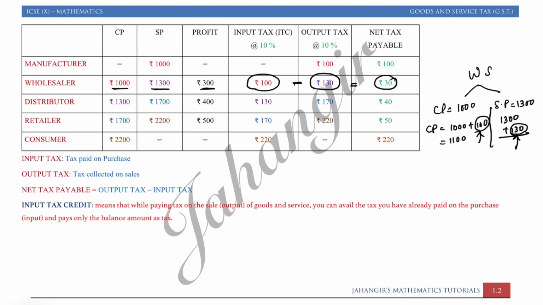While purchasing the goods the wholesaler had also paid tax, and while selling the wholesaler had collected tax. So in short, net tax payable is output tax minus input tax.